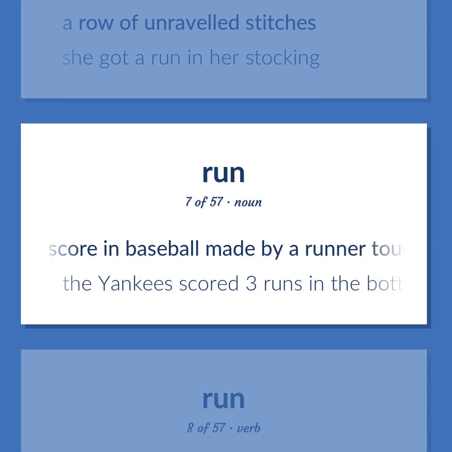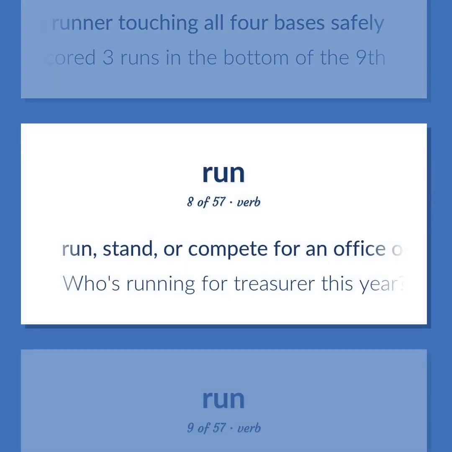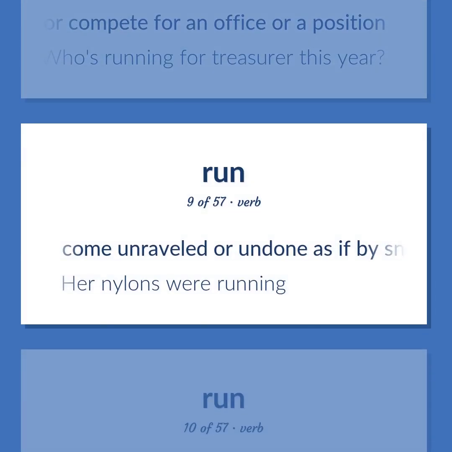A score in baseball made by a runner touching all 4 bases safely. The Yankees scored 3 runs in the bottom of the 9th. Run, stand, or compete for an office or a position. Who's running for treasurer this year? Come unraveled or undone as if by snagging. Her nylons were running.